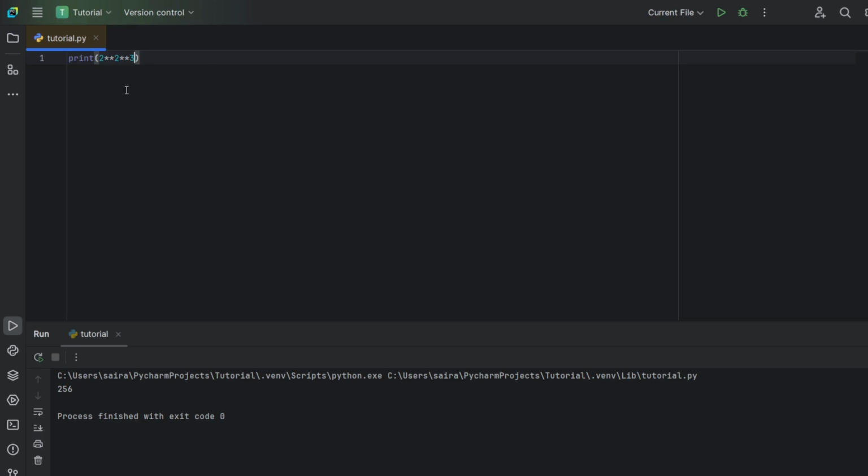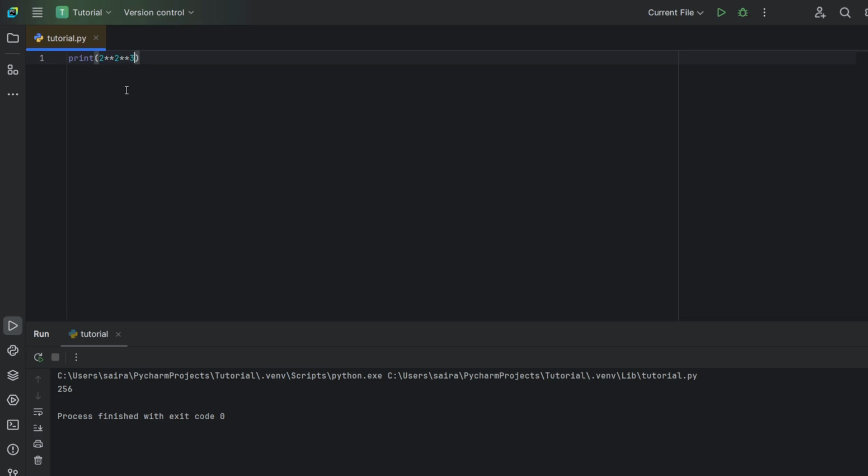Now let's revise the priorities of the operators which we have just learned. The first operator, which has the highest priority, is the exponentiation, which uses right-sided binding. Second comes the unary plus and minus, not the binary ones, but the ones which give a sign to a number.